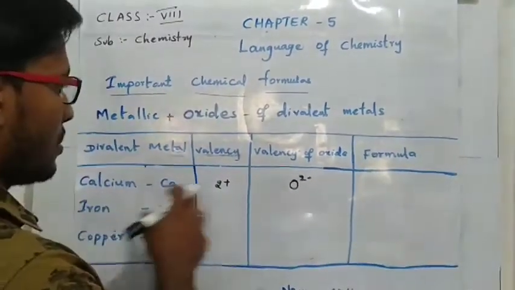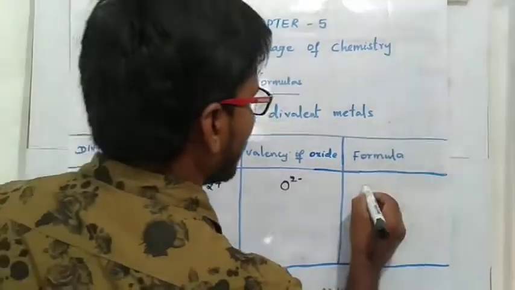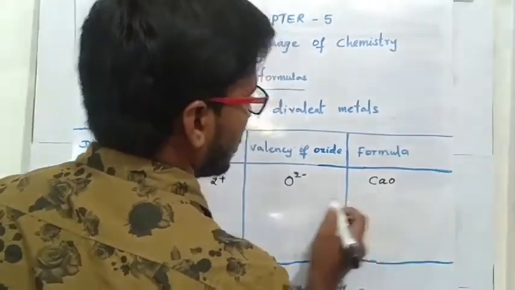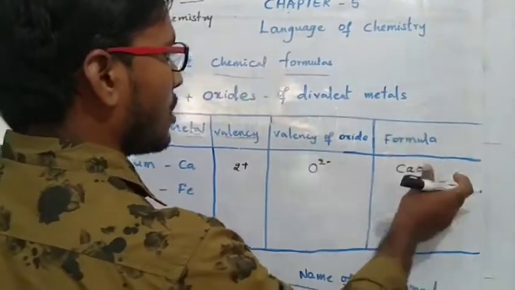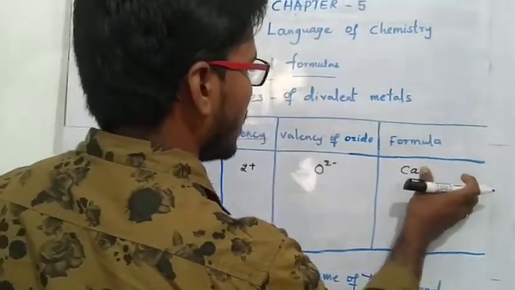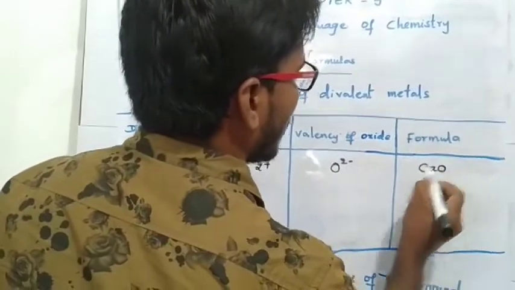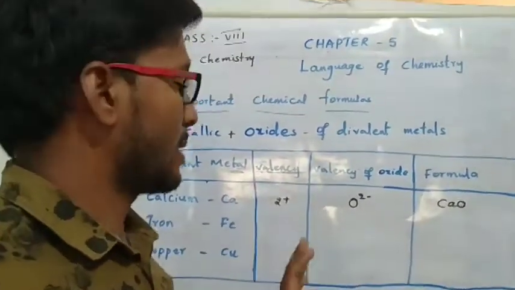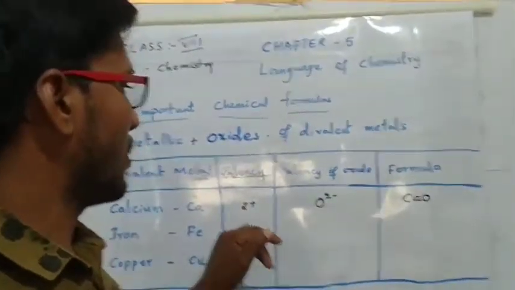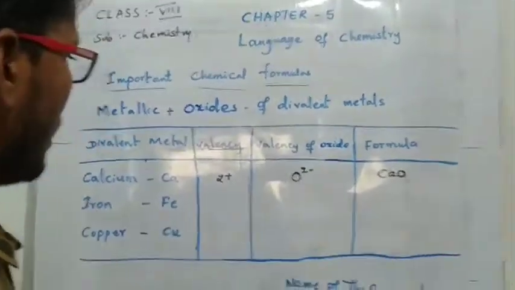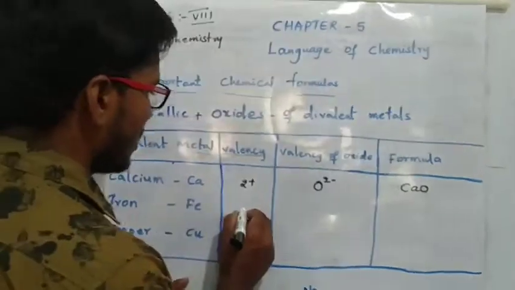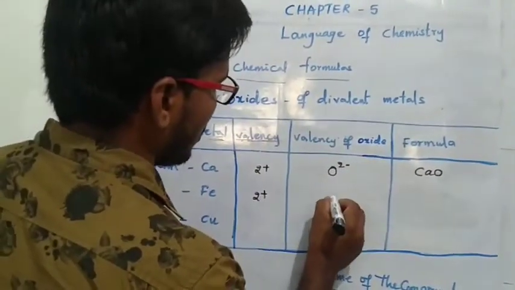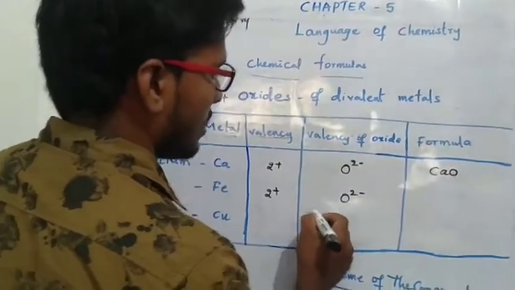Calcium, Ca, reacts with oxygen to form calcium oxide. You already know how to write chemical formulas based on valencies, as we discussed earlier.